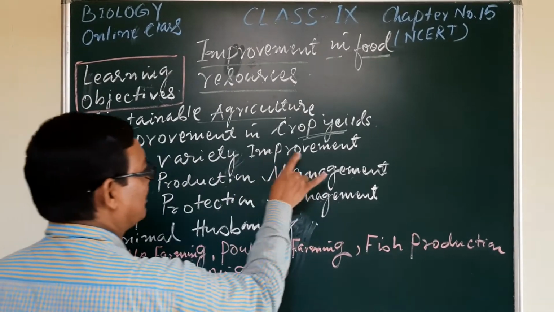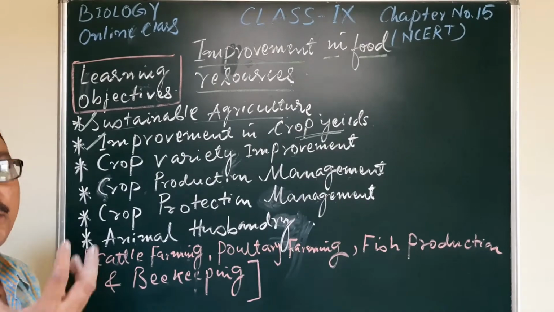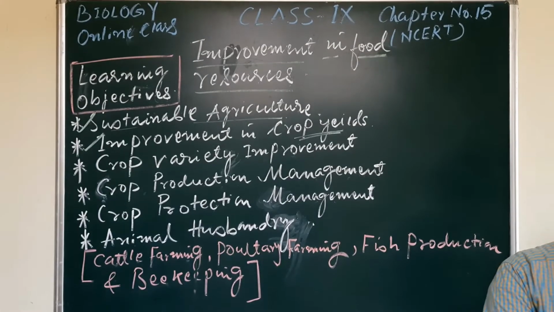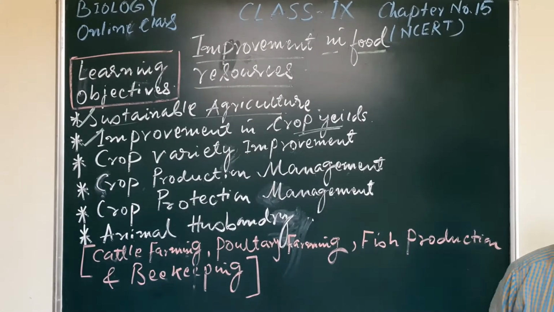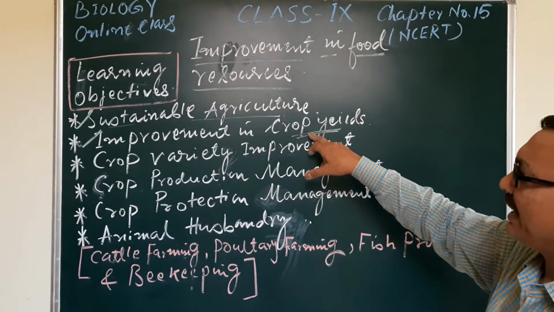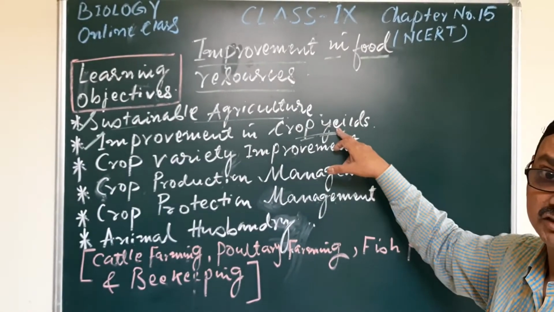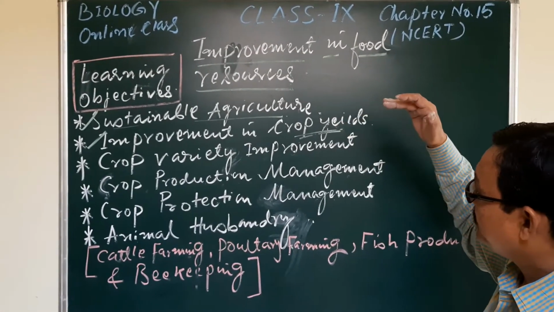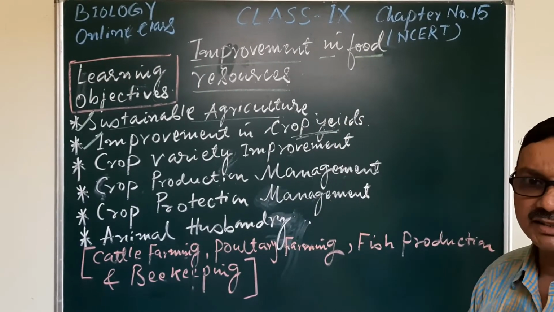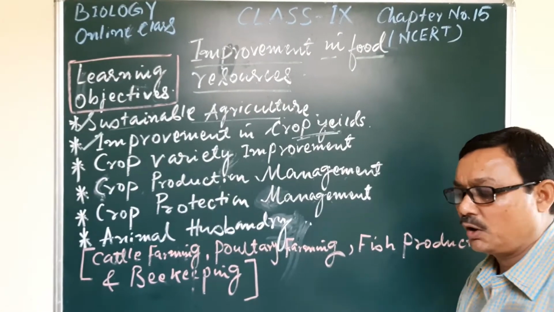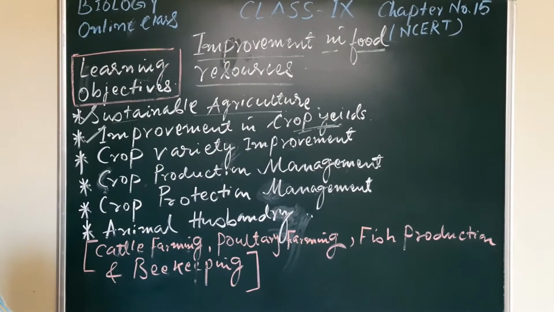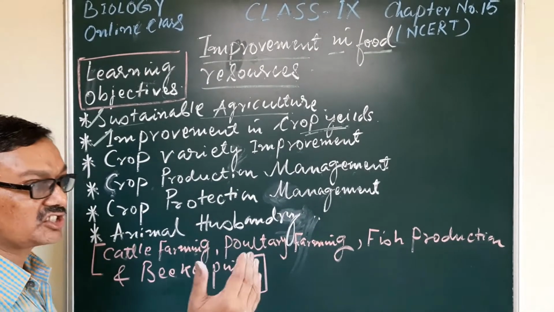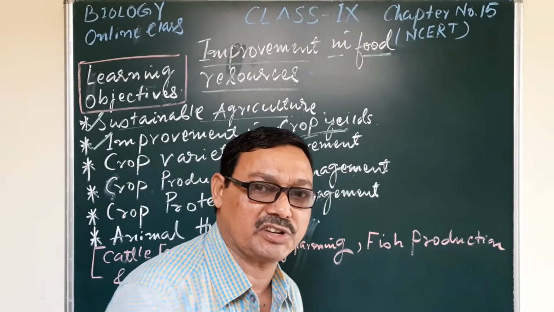Here, crop variety improvement: how we will develop and get better yields, both quantitatively and qualitatively, we require. And how can we improve crop production, the crop yield? It is the second, important part. In this part we see the different types of plants, how they grow, in what type of climatic condition, what weather they can grow in, what their requirements are, how much sunlight they require, that is the photoperiod, etc.